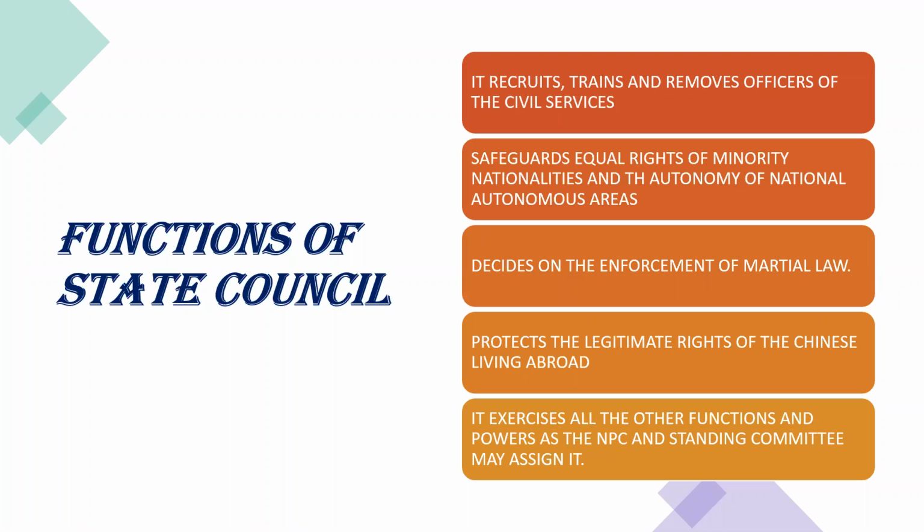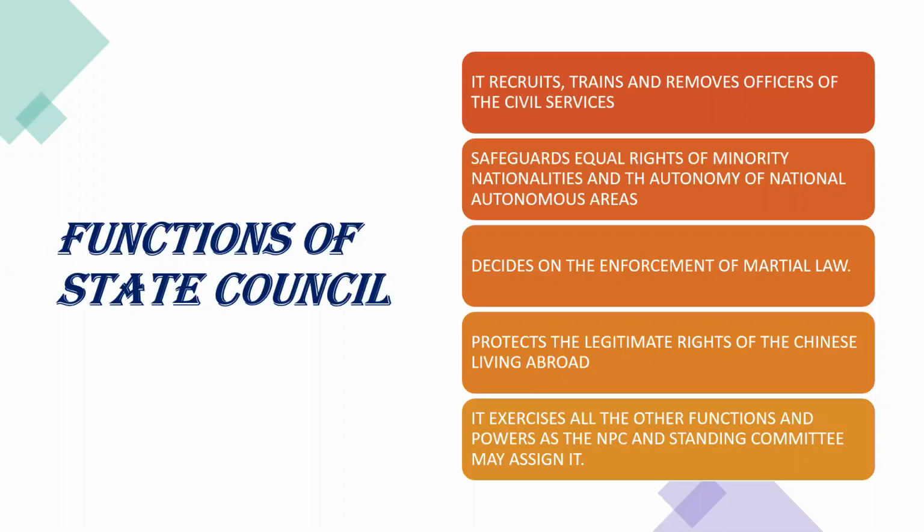There are many functions of the State Council. For example, it recruits, trains, and removes the officers of the civil services. It safeguards equal rights of minority nationalities and autonomy of national autonomous areas, decides on the enforcement of martial law, protects the legitimate rights of the Chinese living abroad.